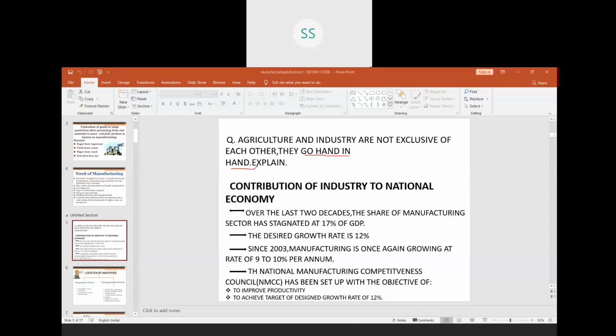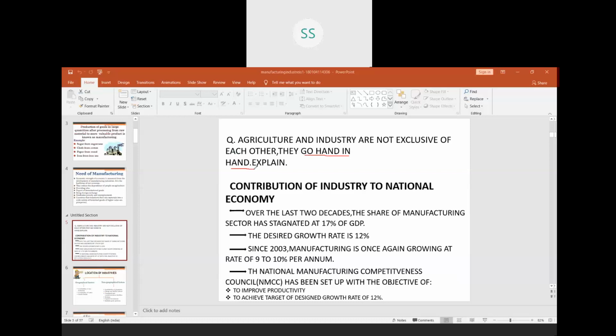Now we come to the next part, contribution of industry to the national economy. How much does our industry contribute to our GDP, to our national economy? Over the last 2 decades, the share of the manufacturing sector has stagnated at 17% of GDP.